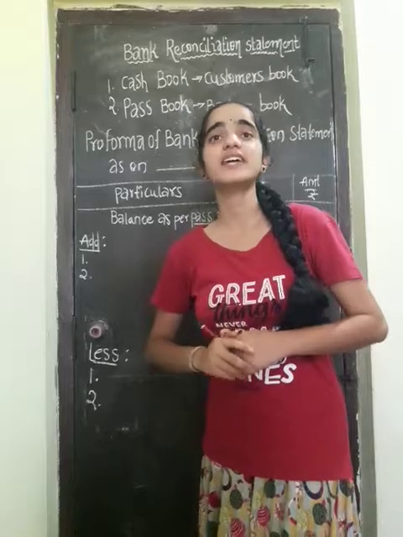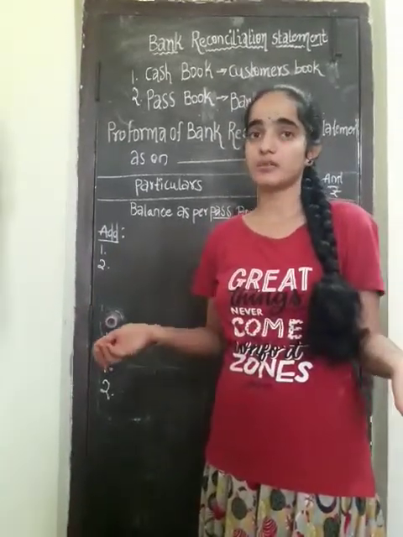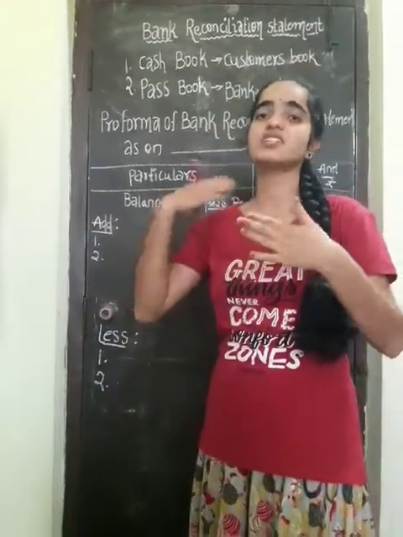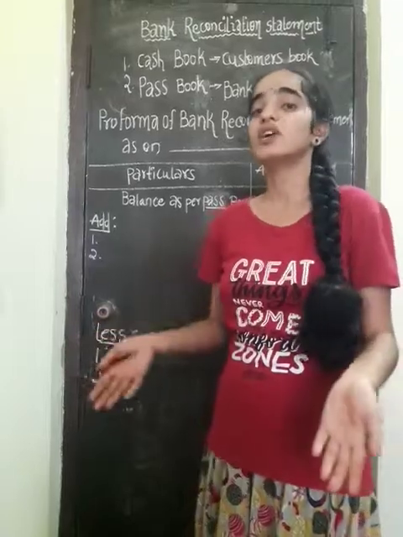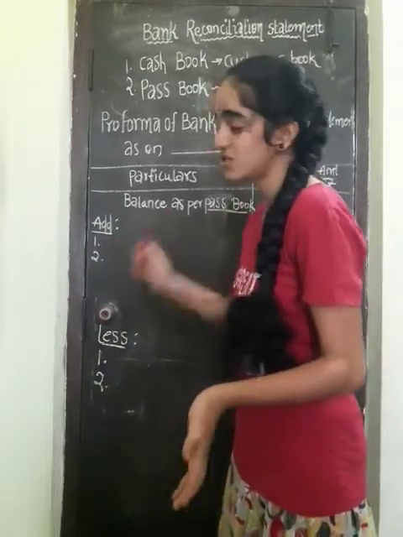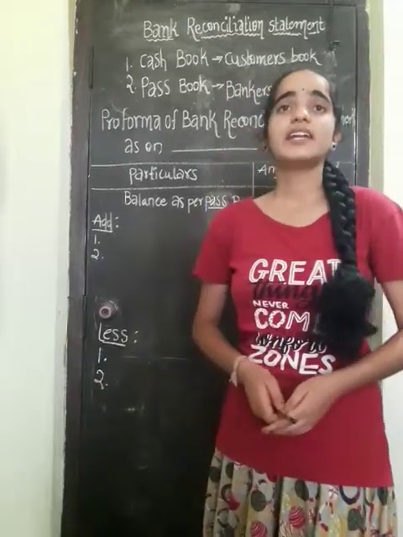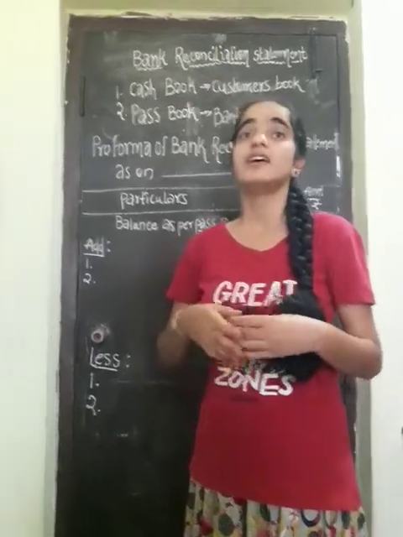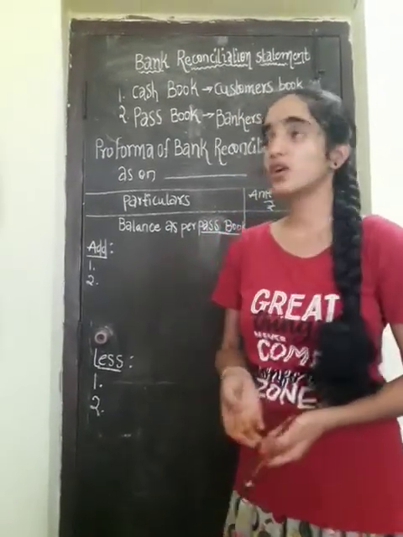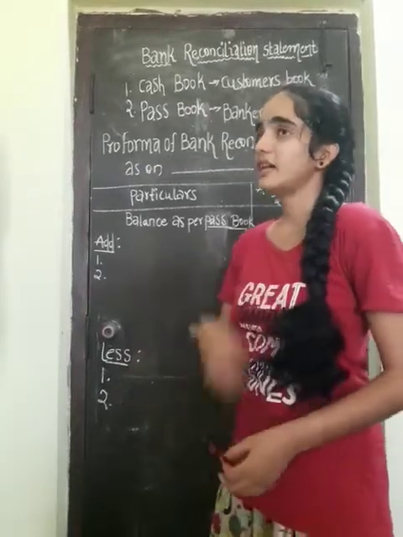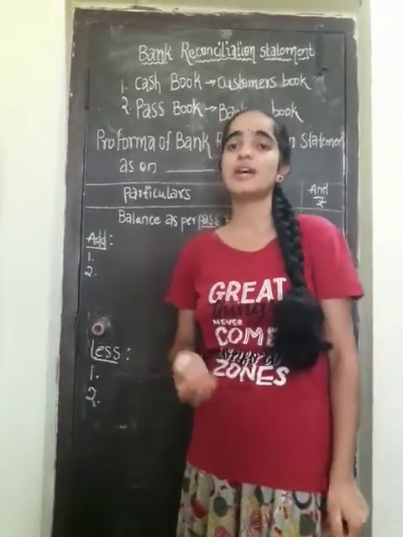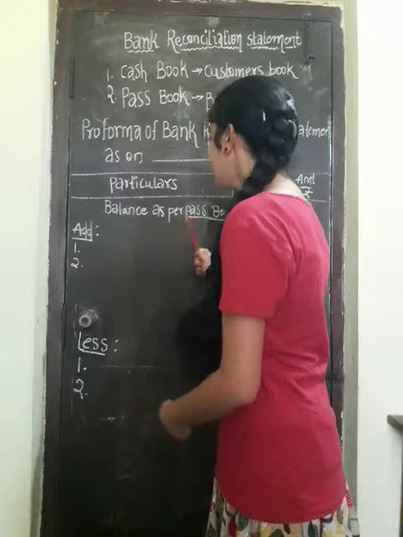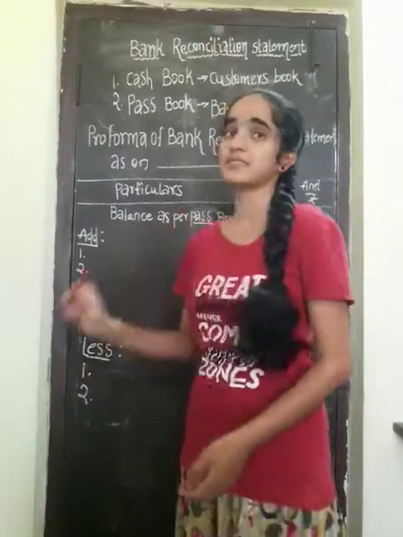Okay, and check issued but it was dishonored, means what? Check issued means the customer has already issued the check to the bankers but it failed, so it will come to the add and it will come to the less to the customer. Okay, any amount wrongly debited in the passbook. For example, if by mistake any amount is wrongly debited, it will come add. If the customer makes any mistake and wrongly deposits, it will be add to the bankers.